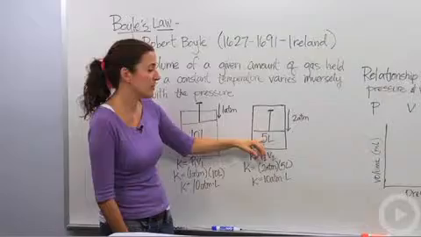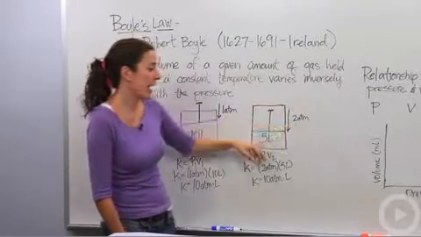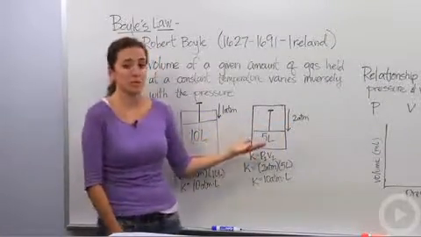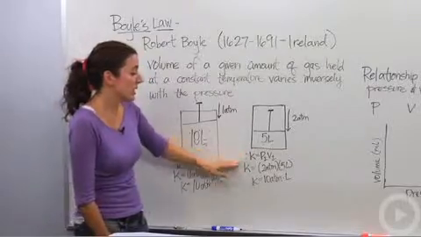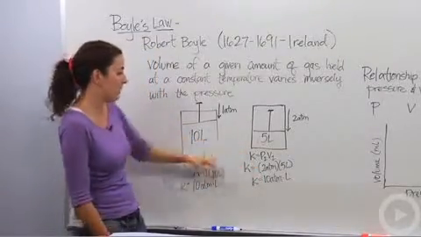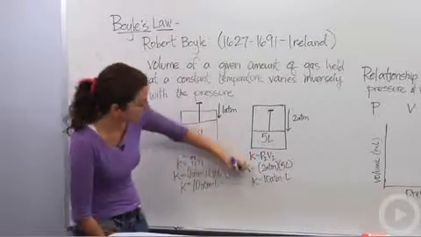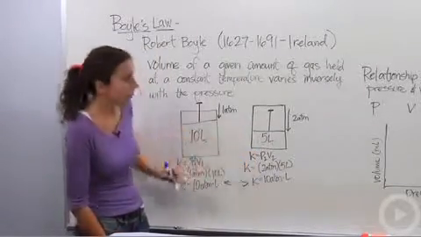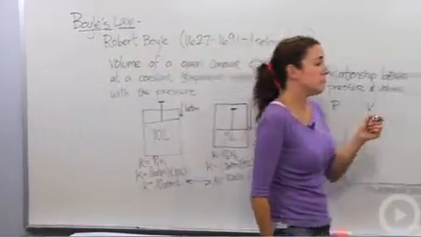So there is a relationship between the pressure and the volume of the container, as long as the temperature is constant. So if we were to multiply these, we get the same thing as we did before, 10 atmosphere liters. So notice that P1 V1 equals P2 V2. These two sides are the same. Great. Okay, so let's go over here.